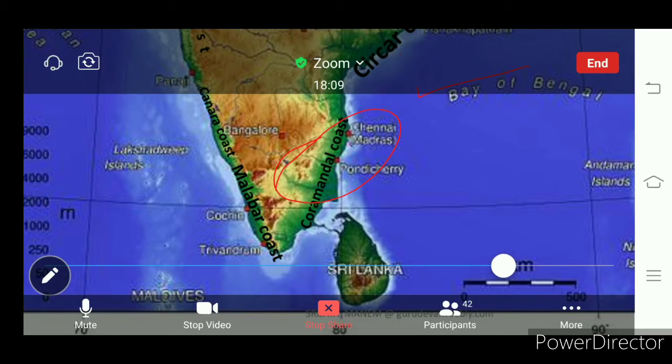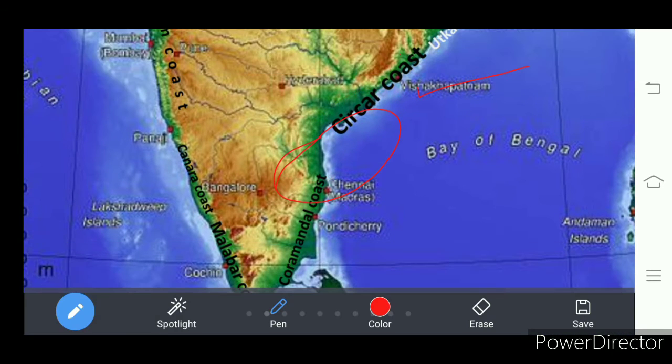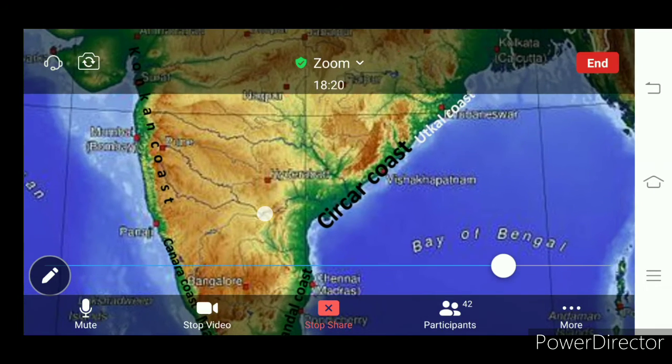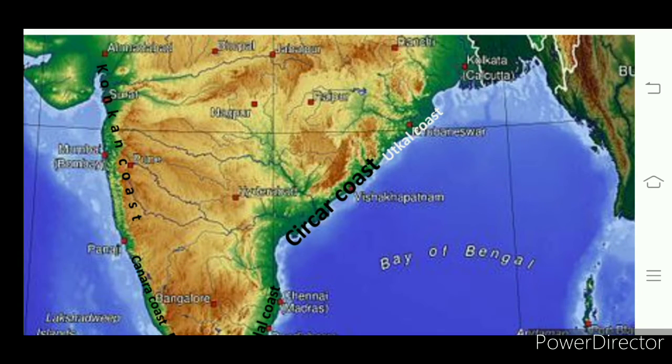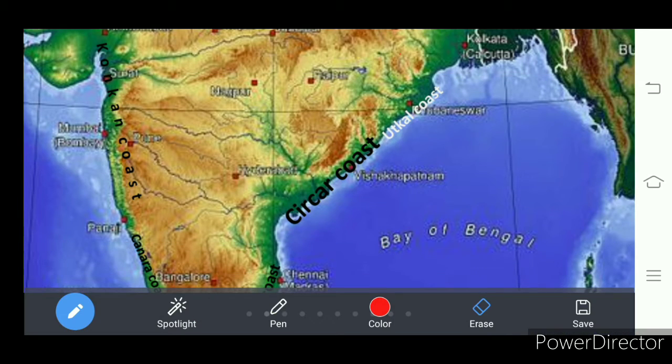These coastal plains are formed by River Godavari, River Krishna, River Kaveri, and Mahanadi. Look at here. This is River Godavari and River Krishna.